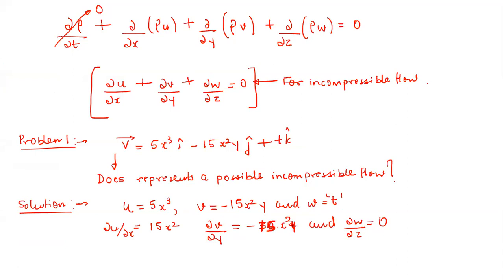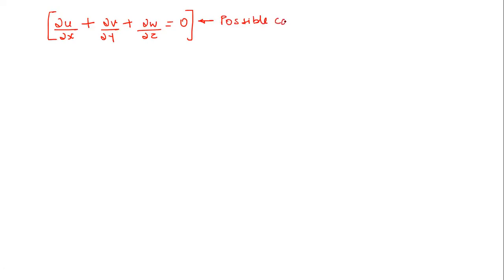Okay, I'm sorry. So this will be simply minus 15x square. Now, just put all these values into the equation, then add them: delta u by delta x plus delta v by delta y plus delta w by delta z, and this is simply equal to 0. So even though, very interesting thing here, even though the flow is unsteady, still we are finding that this flow field can represent a possible case of incompressible flow.